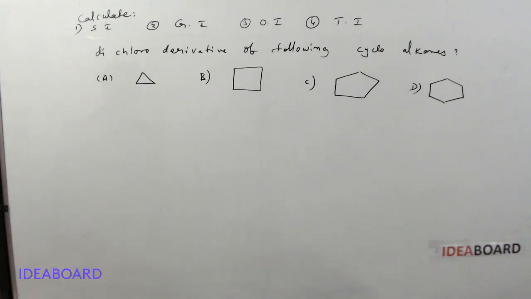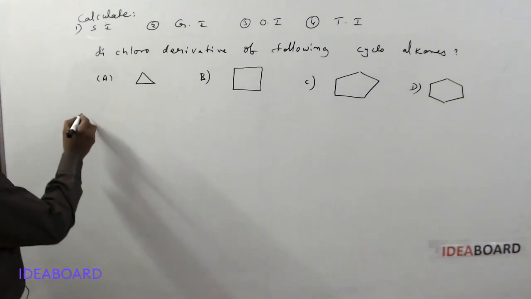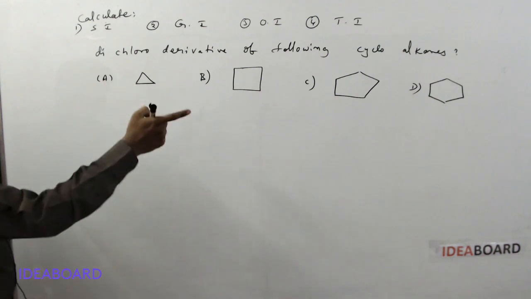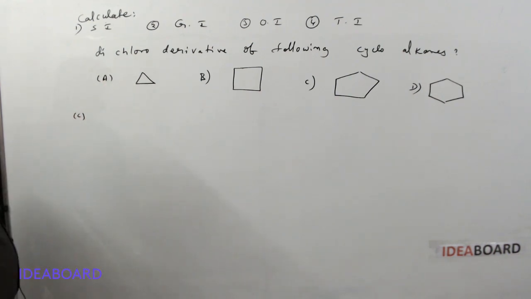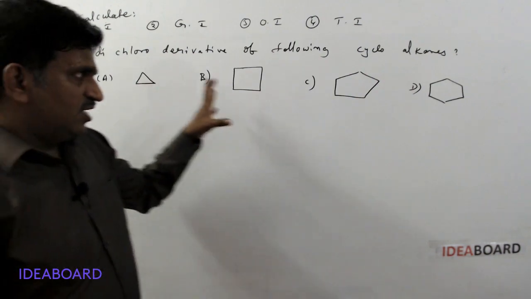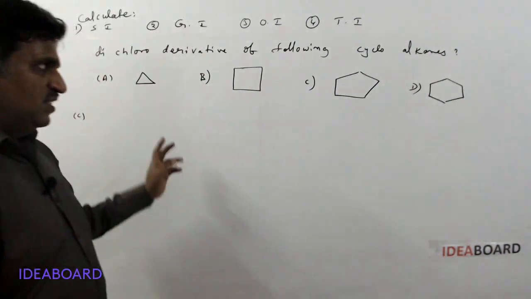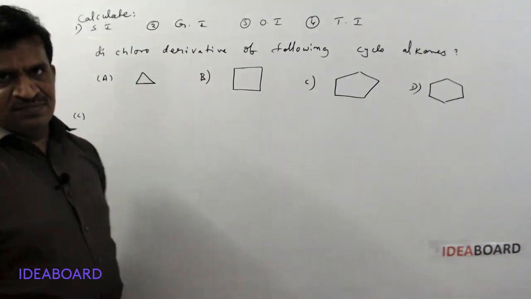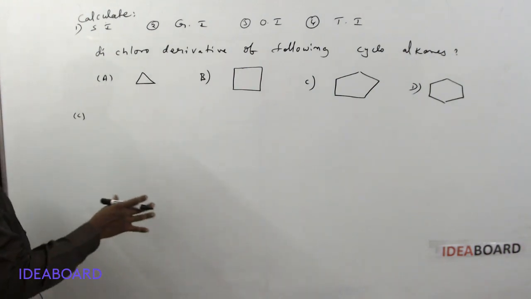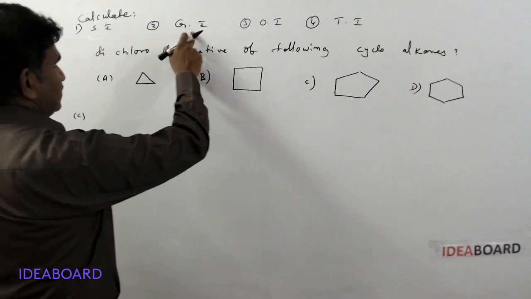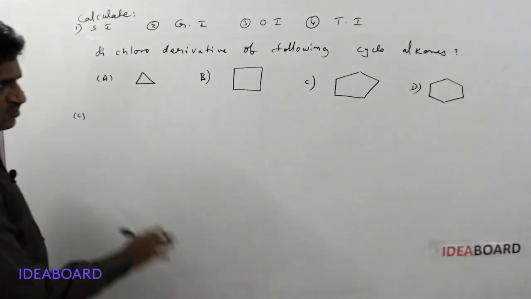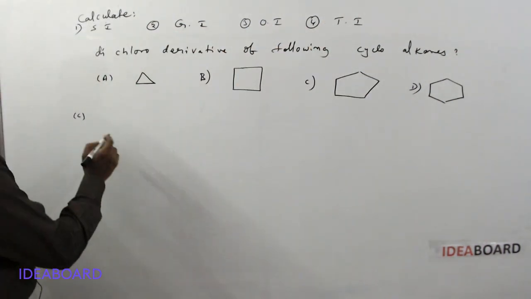So in this I will take the dichloro derivative of cyclopentane. For C, I am explaining the example. You try on your own A, B and D after seeing example C, and write the answer in the comment box. Here write the structural isomer, geometrical isomer, optical isomers and total isomers numbers in the comment box.